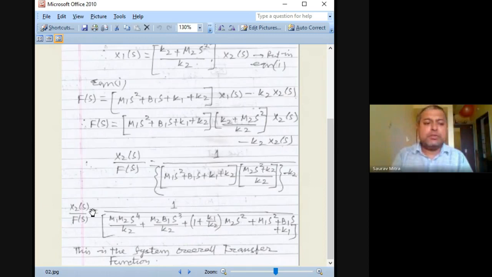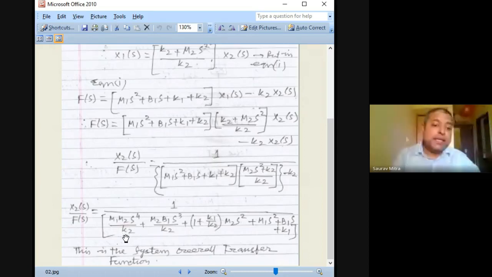So x2 is the output, so instead of x2 you write Q2(s), because whatever is the displacement here, there it is charge. So Q2(s) by V(s) is equal to 1 by, instead of m1 m2 you write L1 L2, s raised to 4.